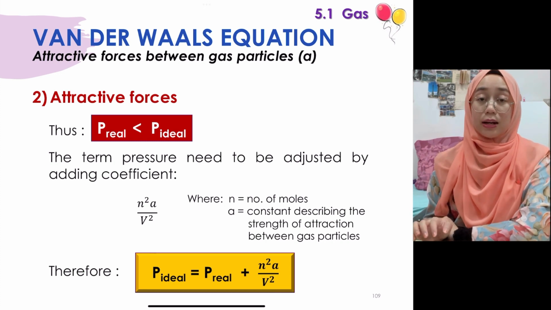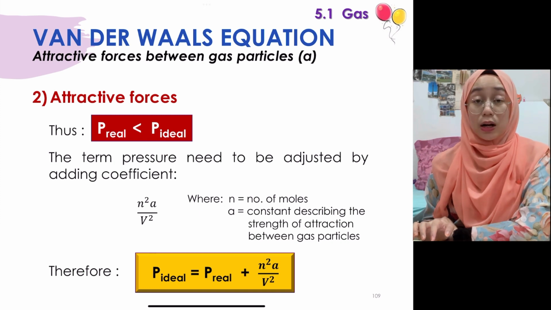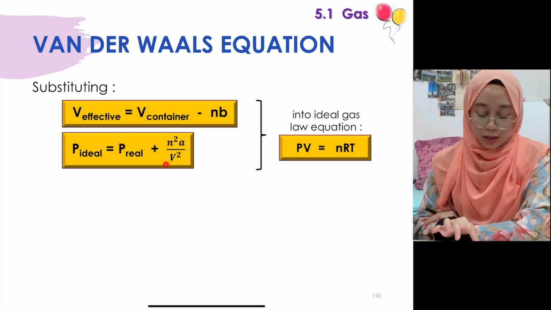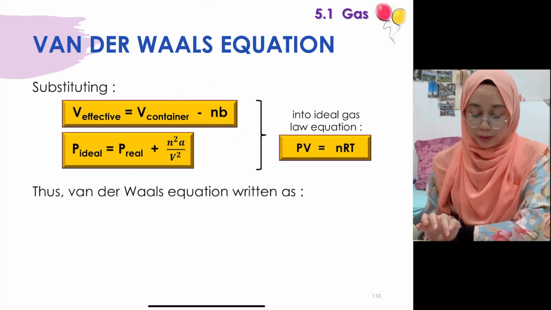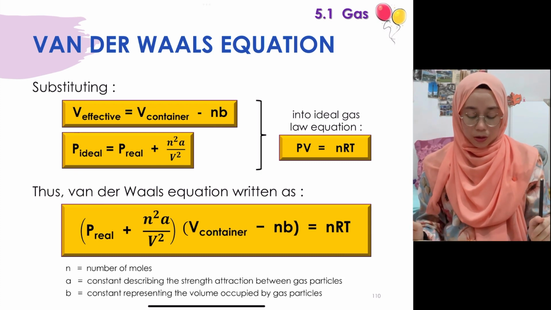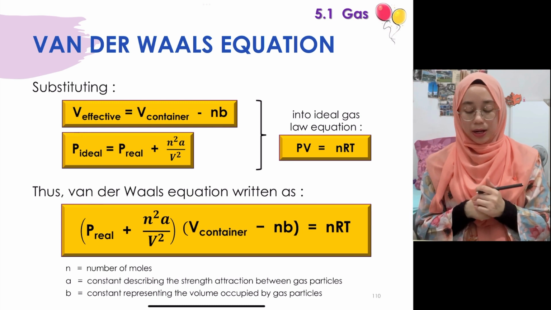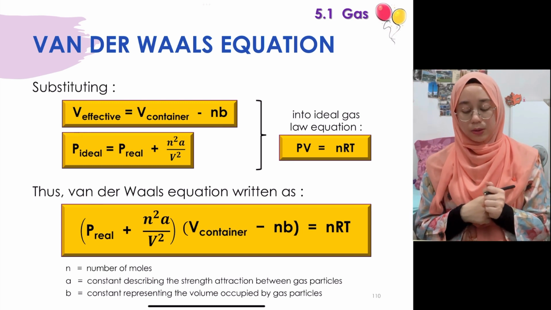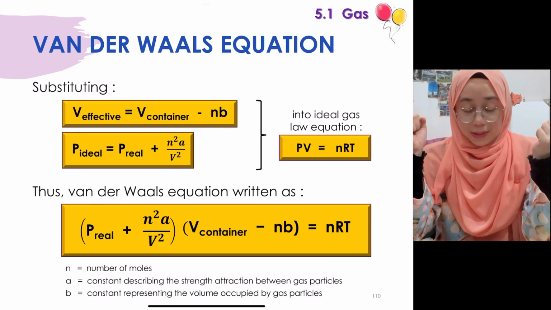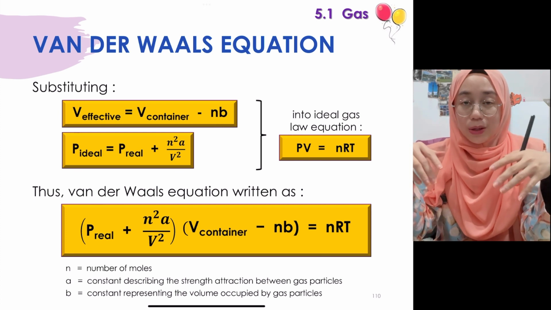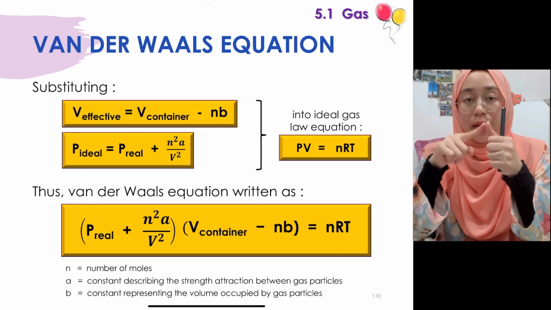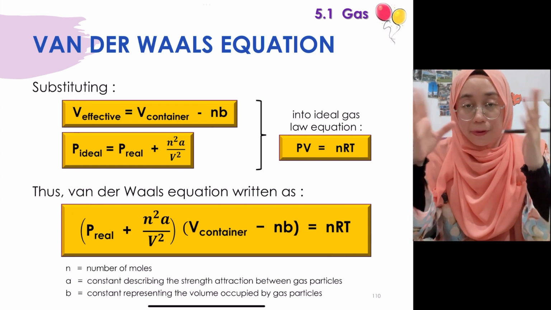Now we substitute the two equations in the yellow boxes into PV equals nRT. By substituting this formula into the equation, we now have this particular equation. A is the constant describing the strength of attraction between the gas particles, and B is the constant representing the volume occupied by the gas particles. Luckily, there is no calculation involving the van der Waals equation. But what is important is that you know how the values of A and B affect the pressure of the real gas.